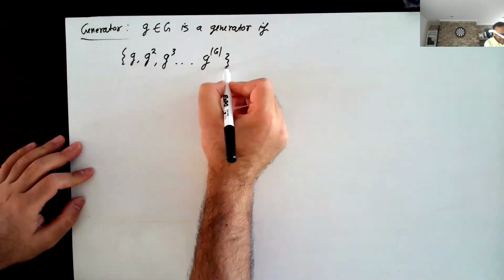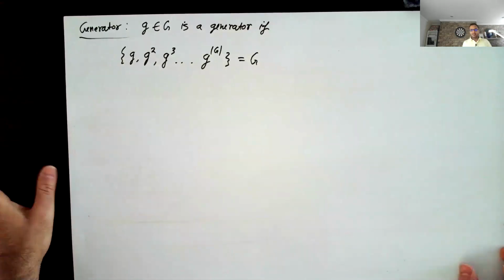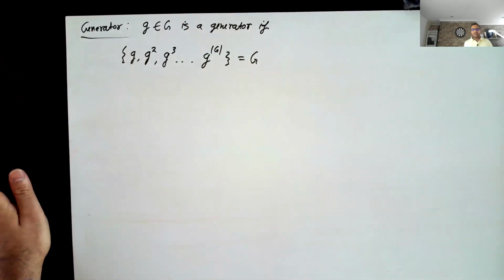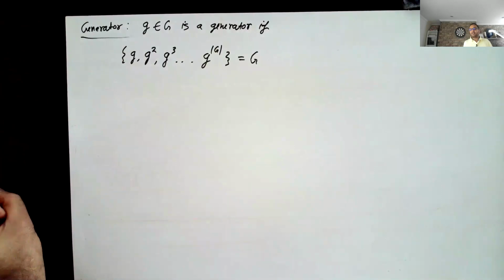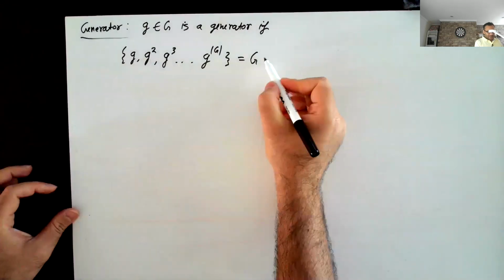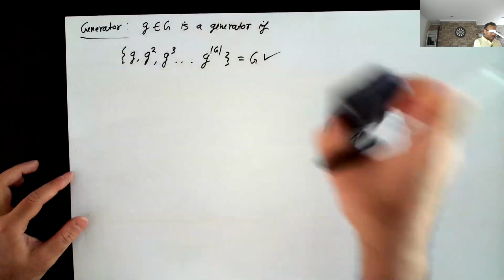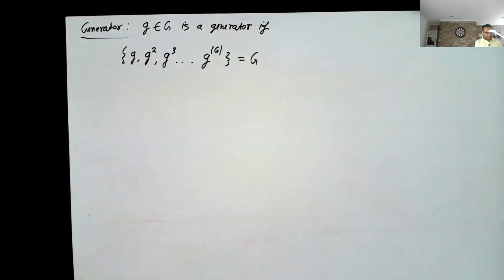This whole set is actually G. So you took a single element and you were able to generate the entire group using just the single element and the group operation. That's the reason why we call it a generator.